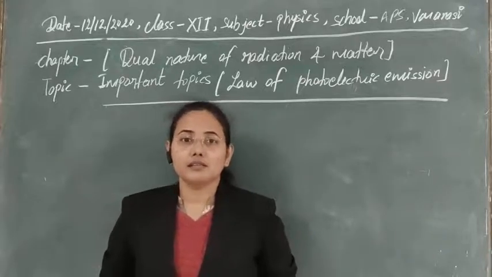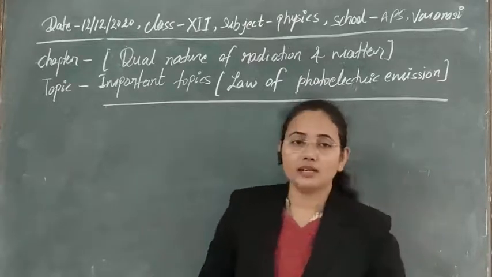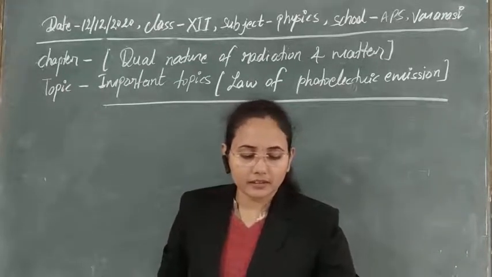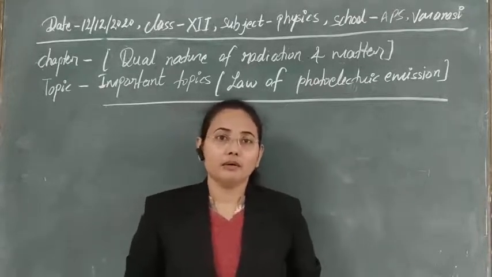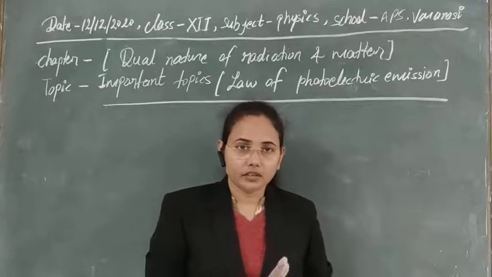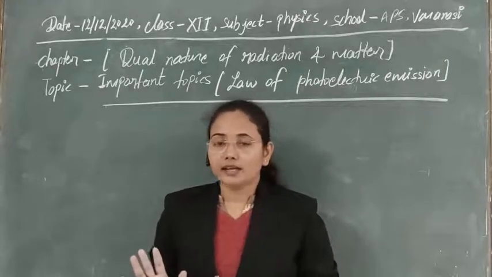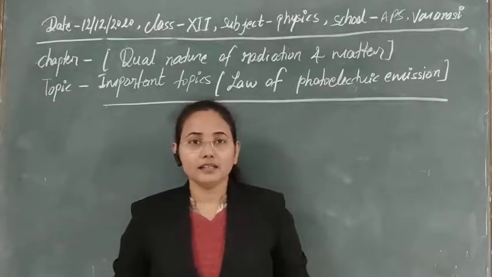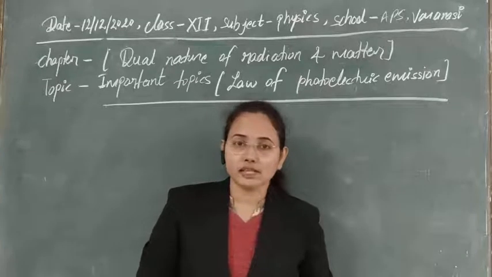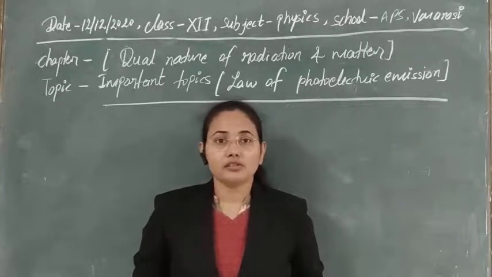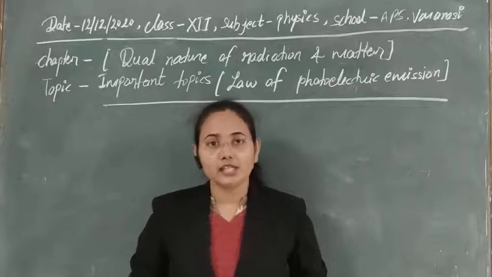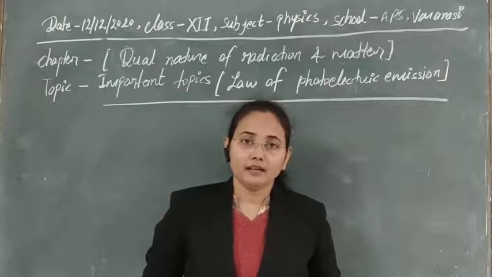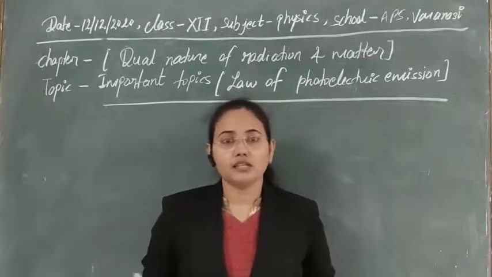So today we will discuss the important topics for the chapter Dual Nature of Radiation and Matter. For the dual nature of radiation and matter, we already know that if we are talking about radiation, then we know electromagnetic waves possess wave nature. You have studied the concept of electromagnetic waves, ray optics, and wave optics, and in that case we have seen that Huygens proposed a theory for the wave nature of light, and you also know that light is an electromagnetic wave, so this is applicable for all